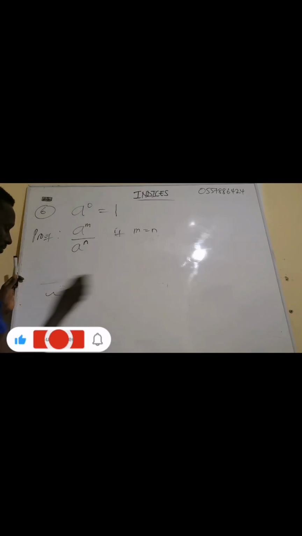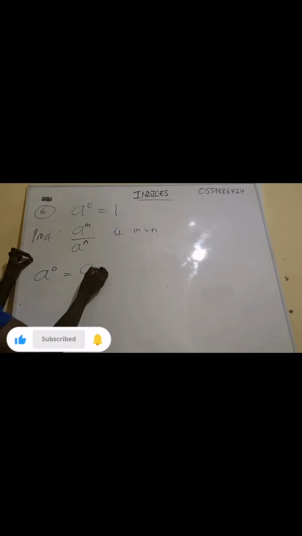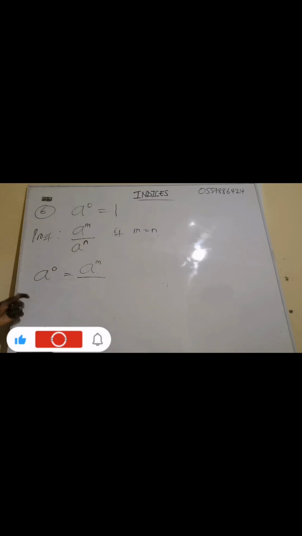So let's see. We have a exponent 0. A exponent 0 will give us what? I'm using this particular property. So I can write this as a exponent m divided by a exponent m. That is a exponent 0. Why am I writing this?